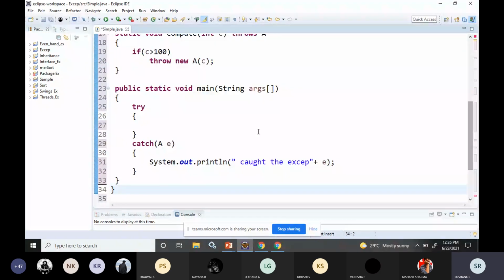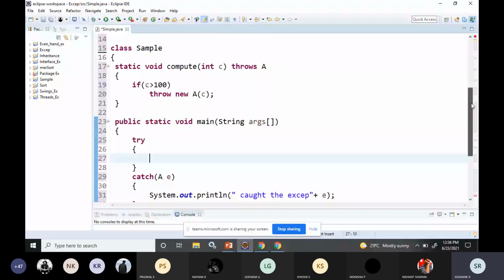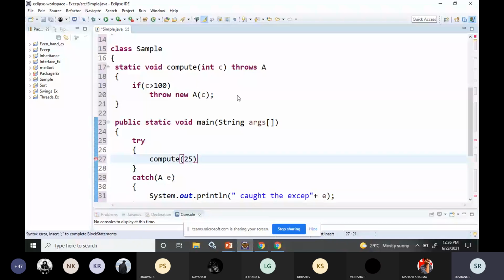So now what this program will do is, if I give the value of C greater than 100, I will get an exception. So you can check that. Now the value of C is greater than 100 means I'll get the exception. So I'll just give compute of 25. When I give the compute of 25, its value is less than 100. So I will not get any error. I'll run this.